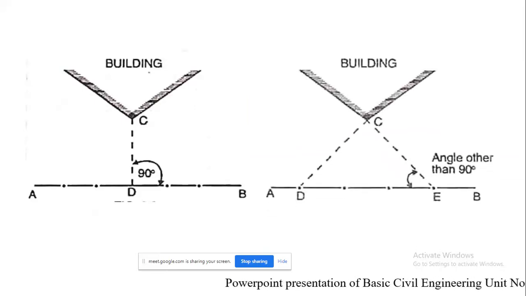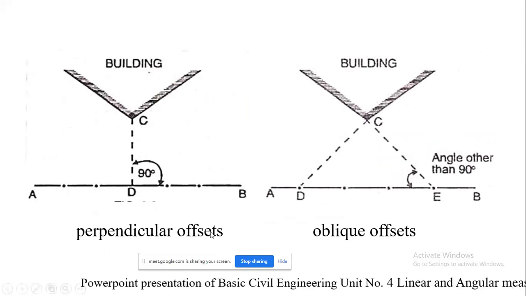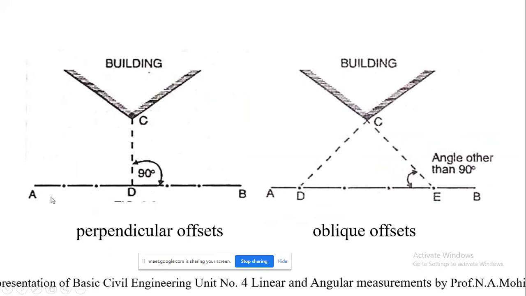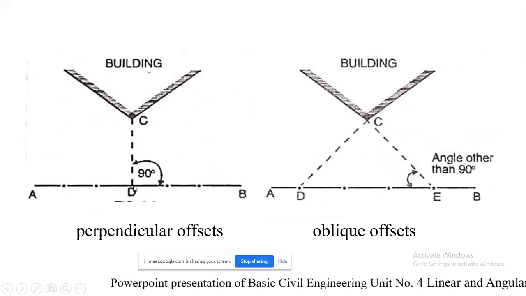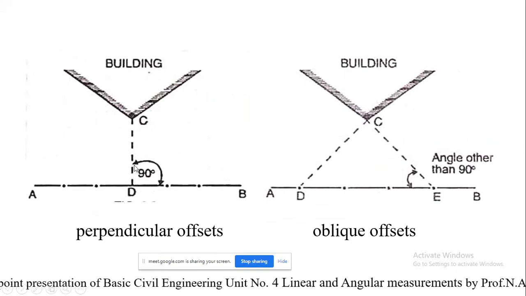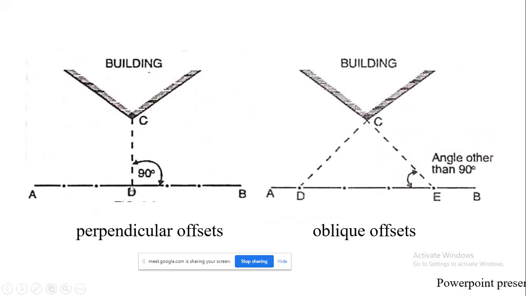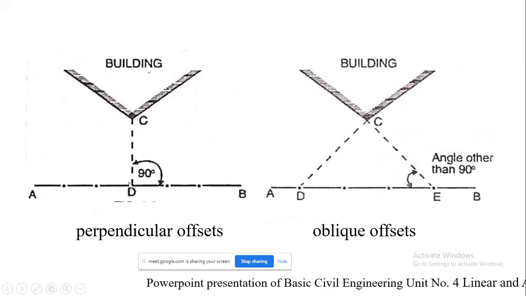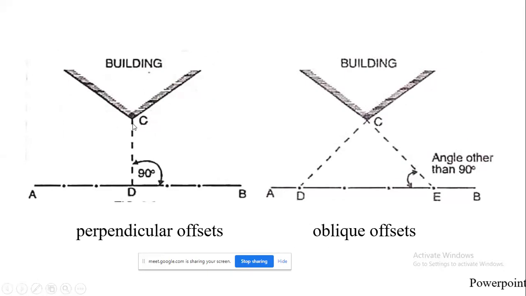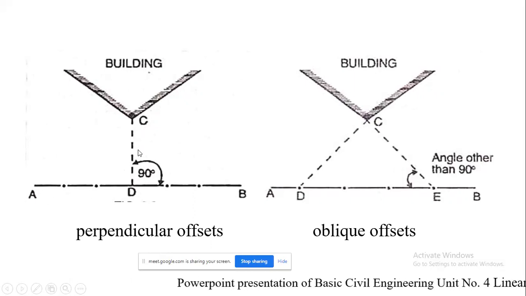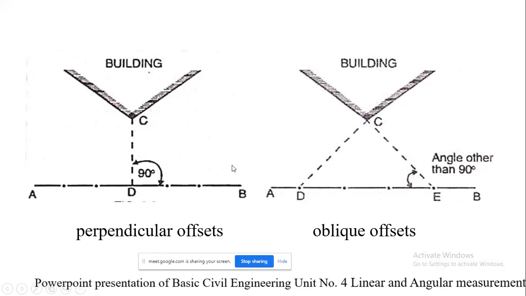This is nothing but the perpendicular offset. This is the chain line A, B, and this is the corner point of the building. By making use of the open cross staff, we are going to mark this. The open cross staff will be placed at point D. It will be bisected either at the B ranging rod or at A, and correspondingly the ranging rod placed at C will be marked. The distance AD, and whatever the distance CD is, will be noted down in the field book.